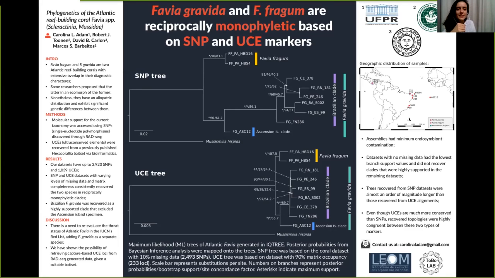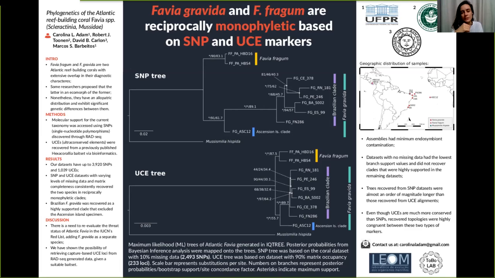Our study object is the Atlantic reef-building coral genus Favia. One of the species, Favia fragum, is distributed along the Caribbean Sea and the Florida Keys, and was also described in the Cape Verde Islands. Favia gravida, on the other hand, is distributed along the Brazilian coast and also in mid-Atlantic islands.